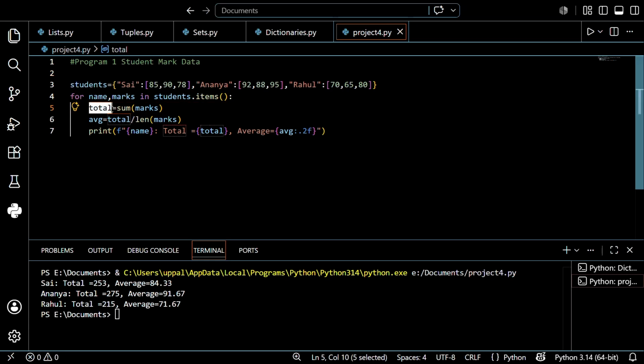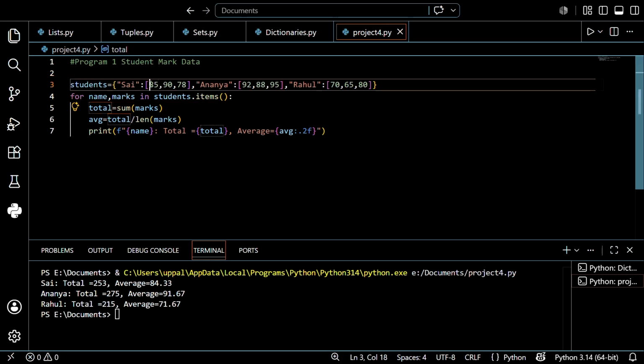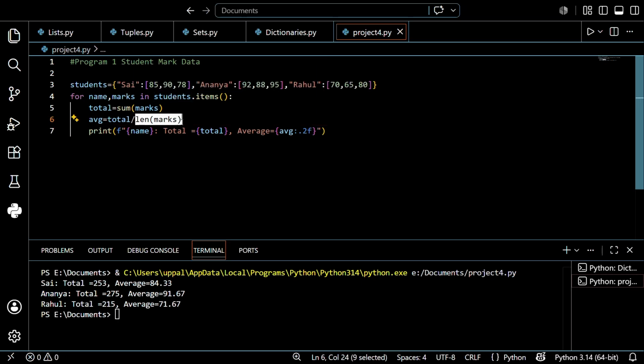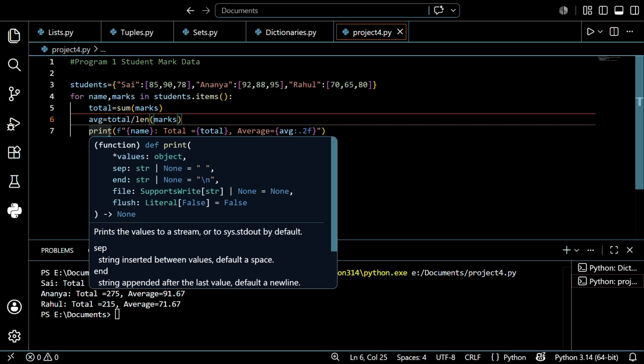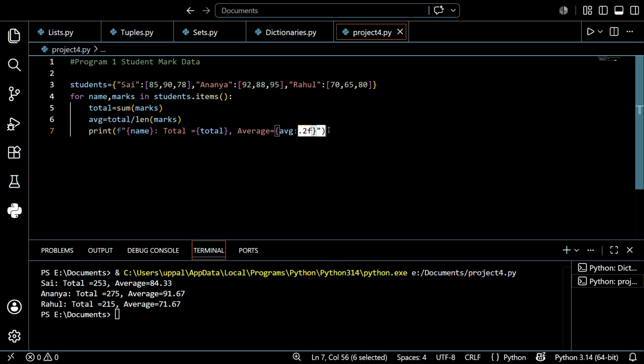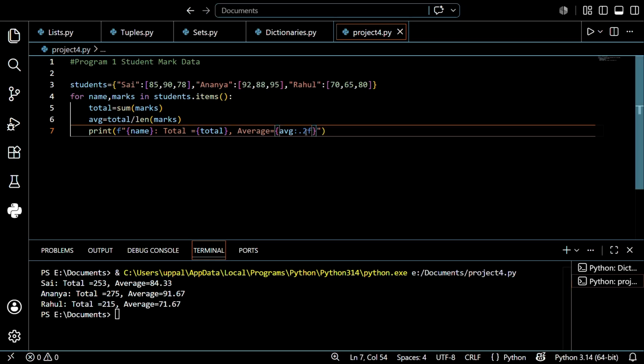After that I created one variable, total equal to sum of marks, so the sum of all the marks. After that, average equal to total by length of marks. Why use length of marks? Because average means total divided by the total number of subjects, so for the number of subjects I get the length of marks. After that I printed the name, total marks and average marks. Why did I use .2f? I just want to display only two decimals. If I leave it, it shows up to 6 to 8 decimals. So this is our project 4, guys.